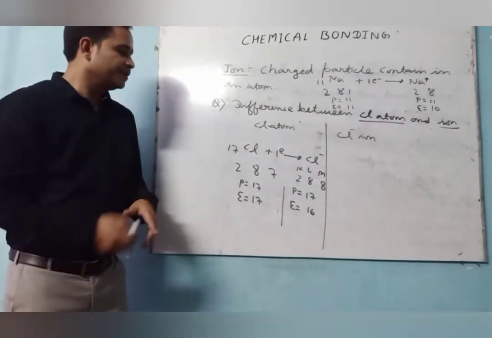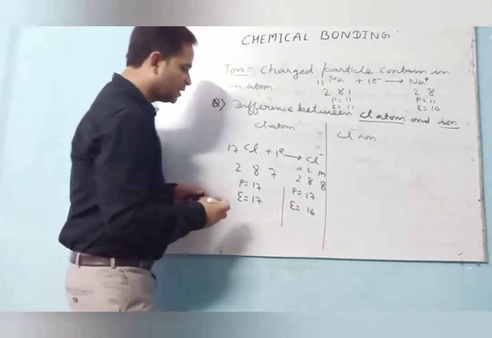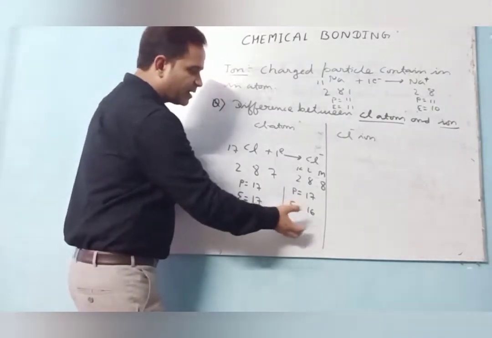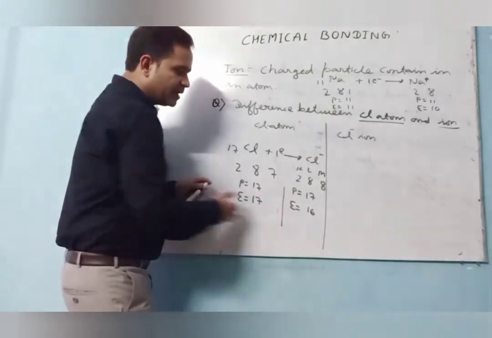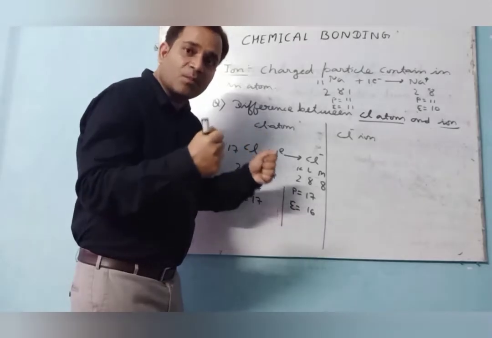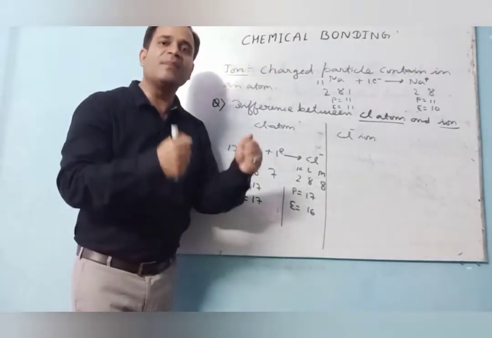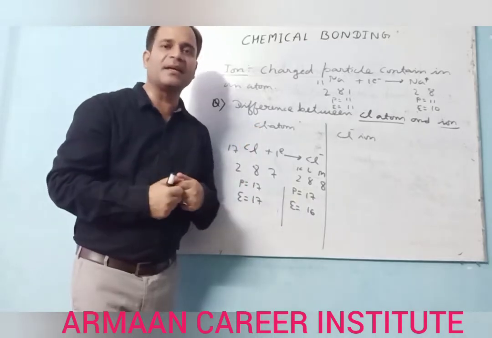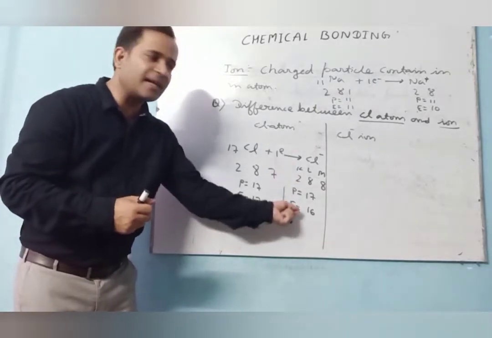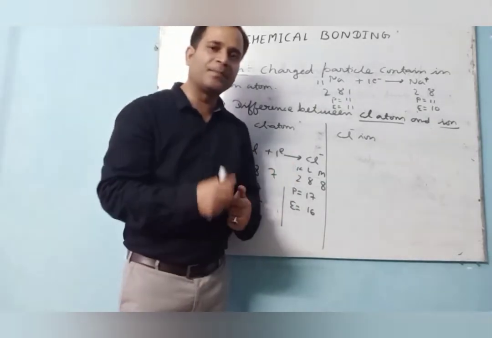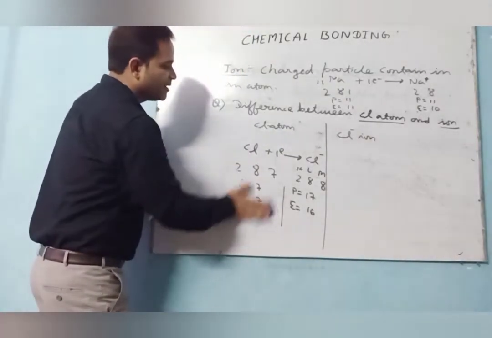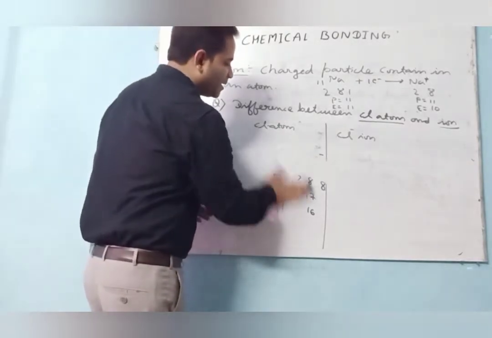Why? See, because one electron takes part in the chemical reaction. So here the electron cloud becomes larger and the size becomes more. If the size becomes more due to the electron cloud, that's why the chlorine ion is bigger than the size of the chlorine atom. This is the point. So this is very important to know, the differentiation between the chlorine atom and the chlorine ion.